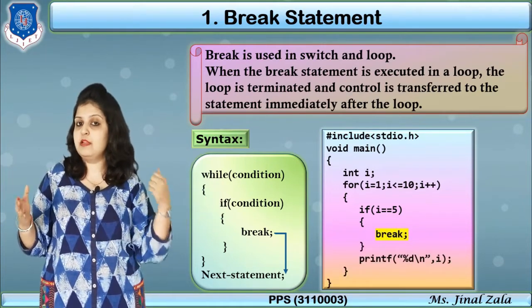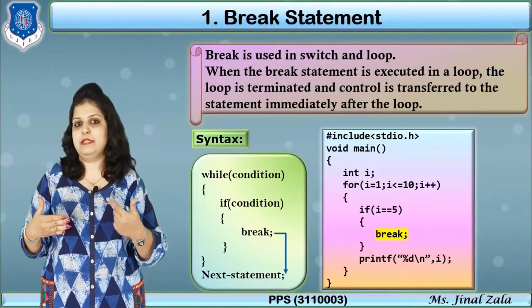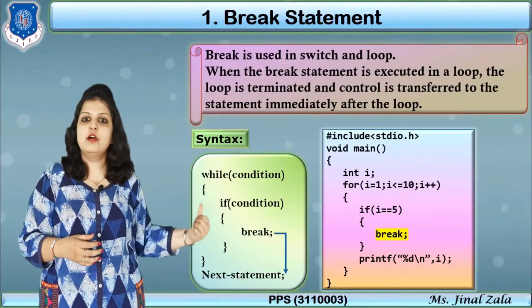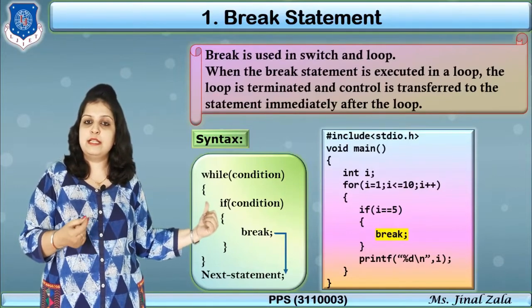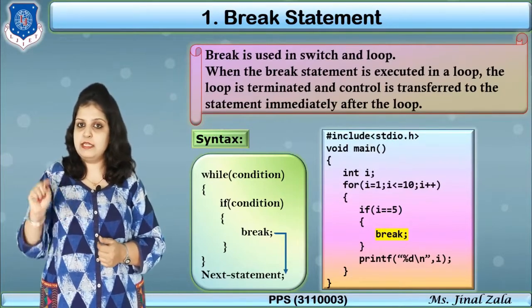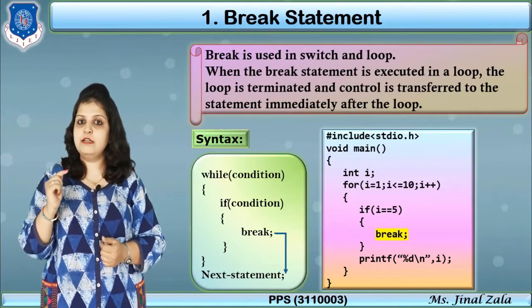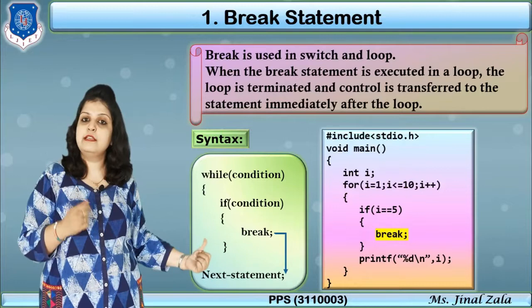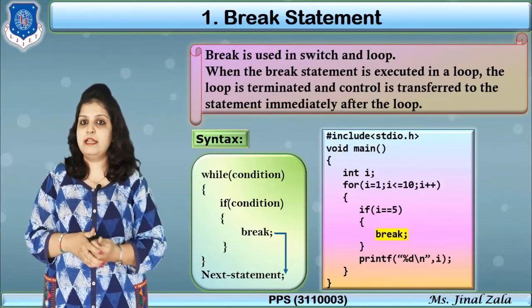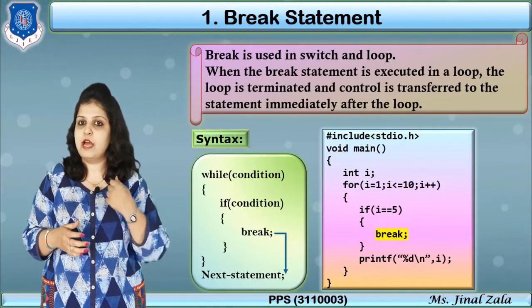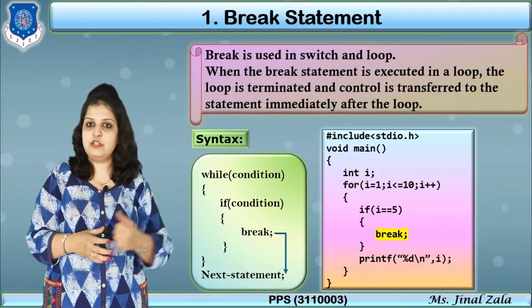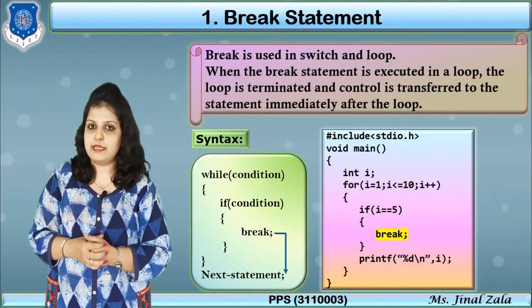So this loop will execute 10 times, and i plus plus. In the brackets you can see the condition: if i is equal to 5 then break will execute, but otherwise we execute one printf statement, and in printf we simply print the value of i: i is equal to %d comma i.